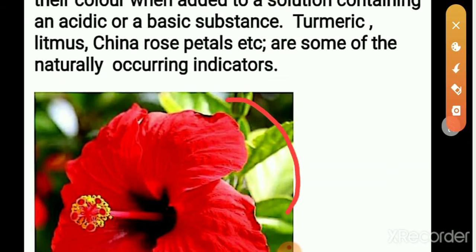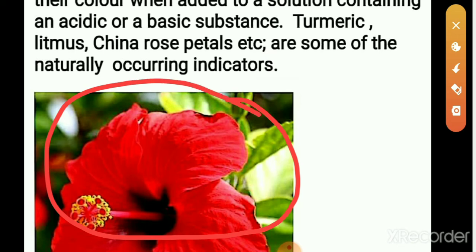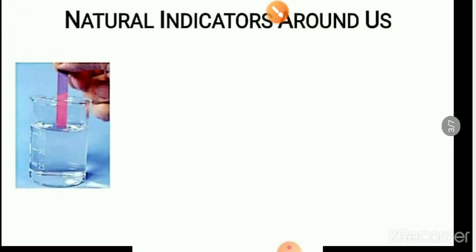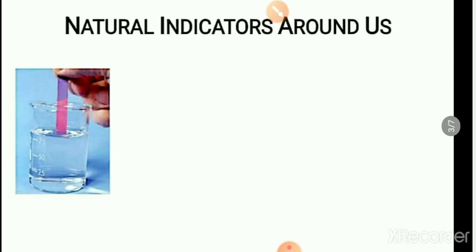This is the hibiscus or China rose. The petals of this flower are used to make an indicator. Next, we study natural indicators around us.